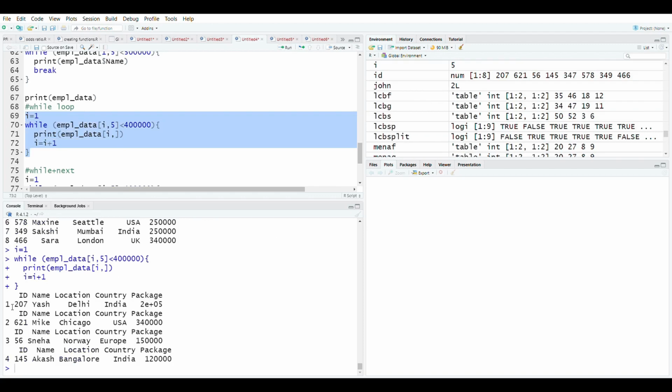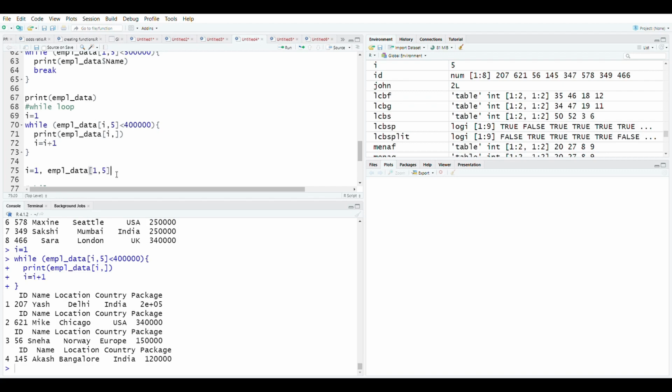Okay, so it has given me 4 entries. So what is actually happening in this? Let me explain first, then we will go further. Yes. So what will happen? First, the value of I was 1. Okay. So according to that, when I enter, the employee data should have row I, so I am saying that the value of I is 1, so the value of row is 1, and column was 5.